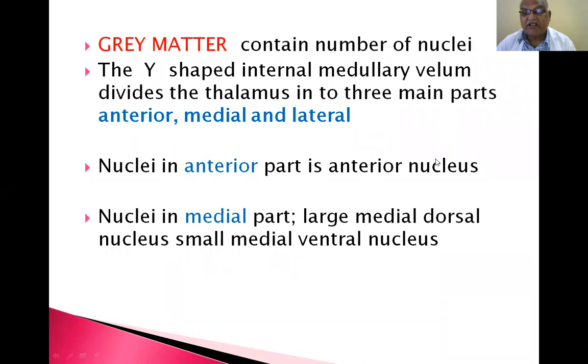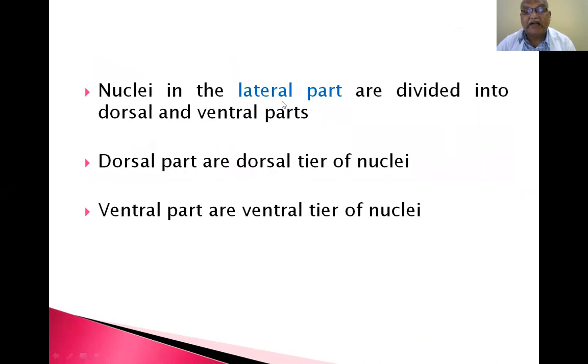Nuclei in the anterior part are called the anterior nucleus. Nuclei in the medial part: large medial dorsal nucleus, small medial ventral nucleus. Nuclei in the lateral part are divided into dorsal and ventral parts. The dorsal part is the dorsal tier of nuclei and the ventral part is called the ventral tier of nuclei. In examination, they may ask questions. All nuclei present in the dorsal part are called dorsal tier. All nuclei present in the ventral part are called ventral tier. Again, the ventral tier is divided into ventral anterior, ventral lateral, ventral posterior, ventral medial and so on.